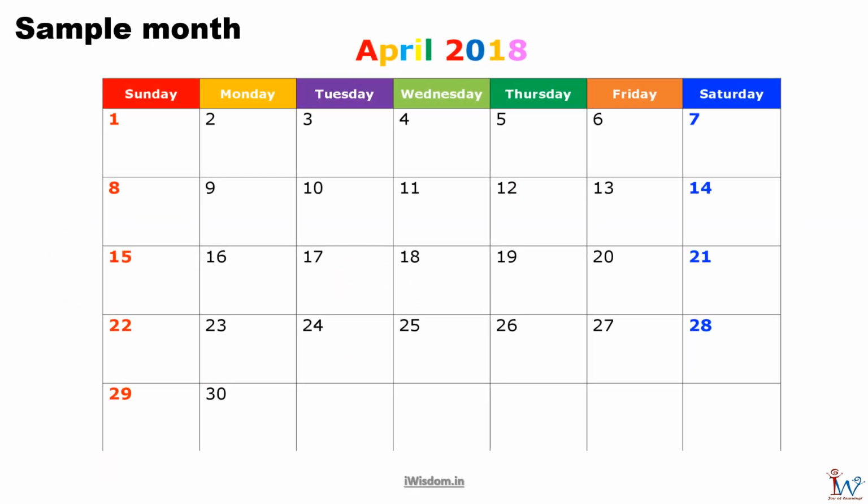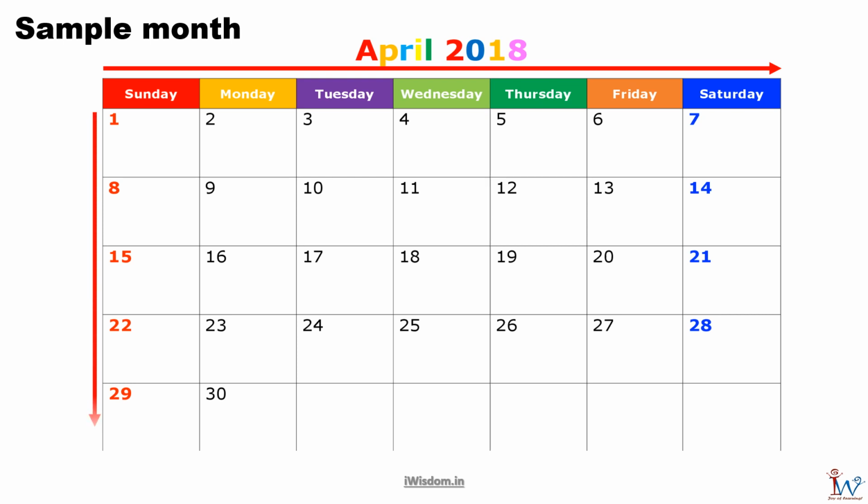Here is a sample calendar for the month. As you can see, you have days of the week starting from Sunday, Monday, Tuesday, Wednesday, Thursday, Friday, and in the end Saturday. Usually in a month you will have 4 weeks plus 2 or 3 additional days. Look at the sample calendar and answer the following questions.